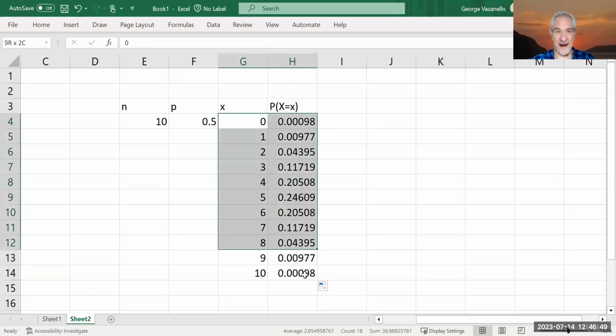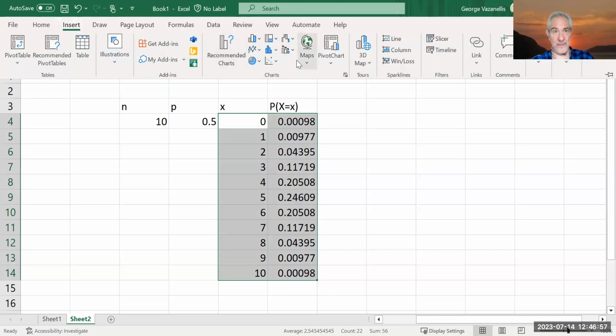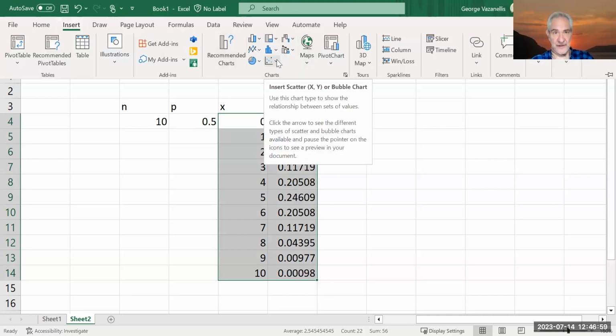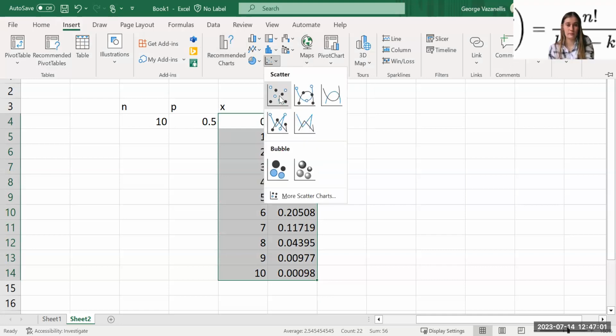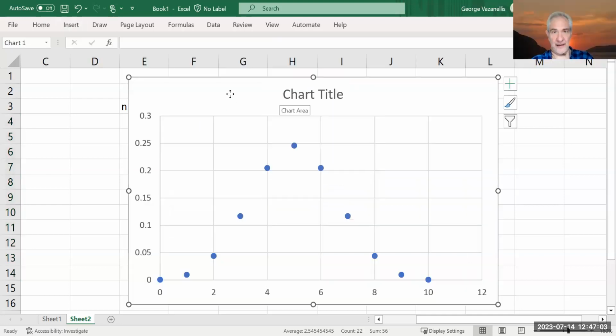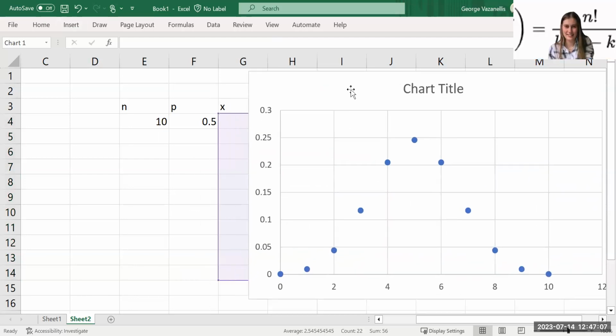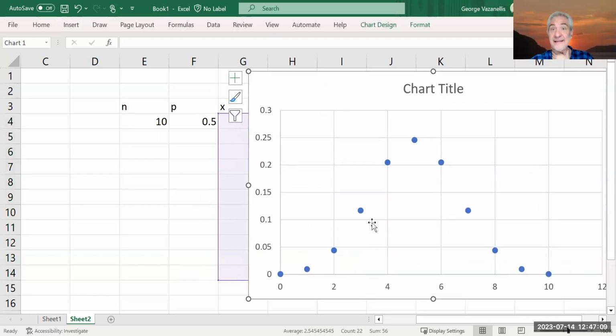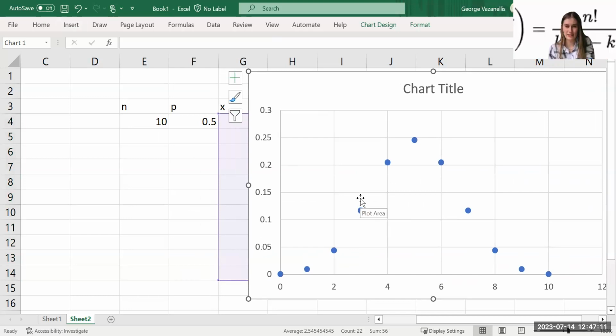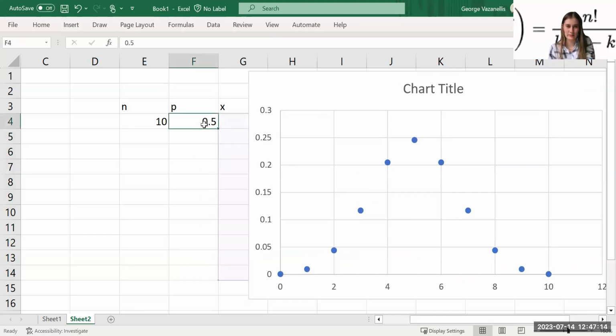So now let's actually see. This is kind of cool. Might as well do this. If I highlight those and I insert, let's insert a scatter plot. I like scatter plots for some reason. Okay, I'm going to include a scatter plot. Okay, let's move it off to the side a little bit. Look at that. It's symmetric, isn't it? It is. Looks like it. What if I change this p-value here to 0.7?